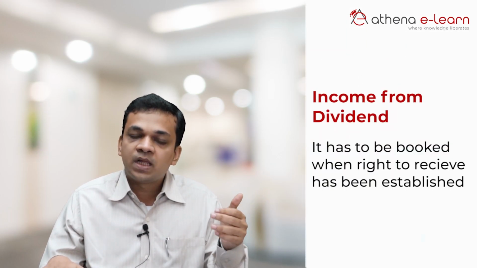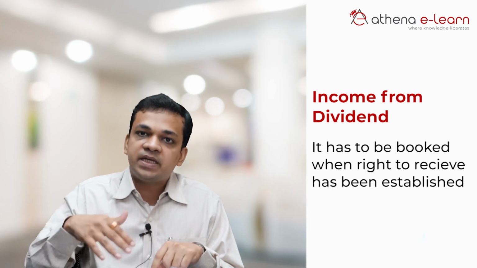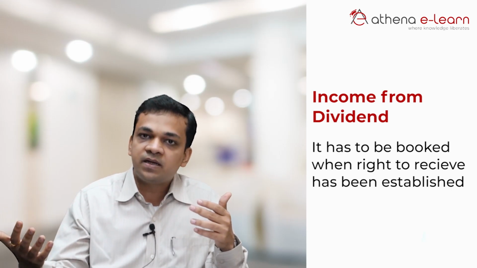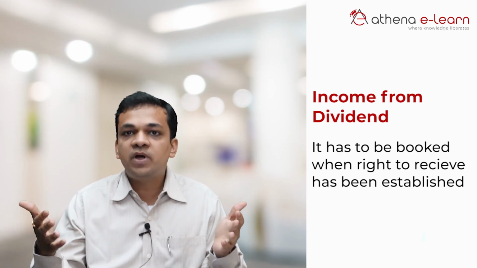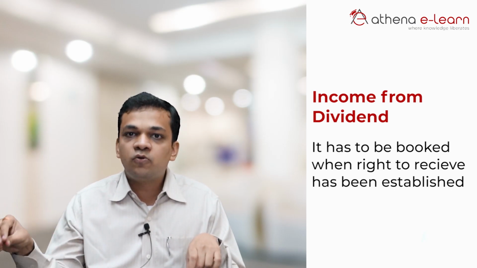For example, when you are looking at income from dividend, it has to be booked when the right to receive has been established. That is when the AGM of the investee company has happened and they have declared the dividend and the resolution has been passed. You have the right to receive the dividend, and it is only at this time that you can go ahead and book the income, not otherwise. As far as NPAs are concerned, the income can be booked only when the asset has been realized, not till then.